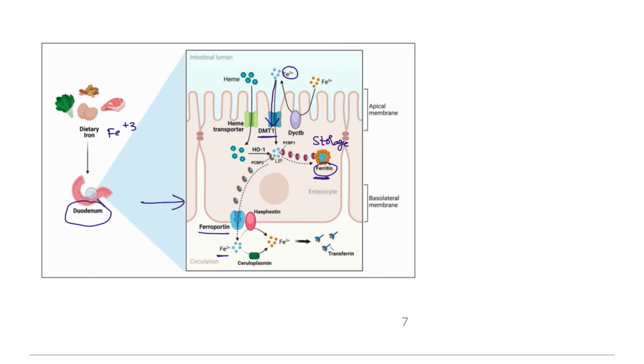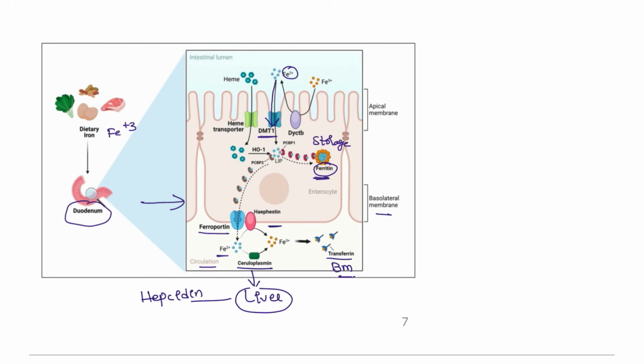Via ferroportin on the basolateral membrane, the iron is sent into the circulation. Once in the circulation, it is sent to the bone marrow with the help of ceruloplasmin. Where does ceruloplasmin come from? It comes from the liver. And why is transferrin important? It carries the iron to the bone marrow. How are we going to stop this? We can stop it with another liver product, hepcidin.